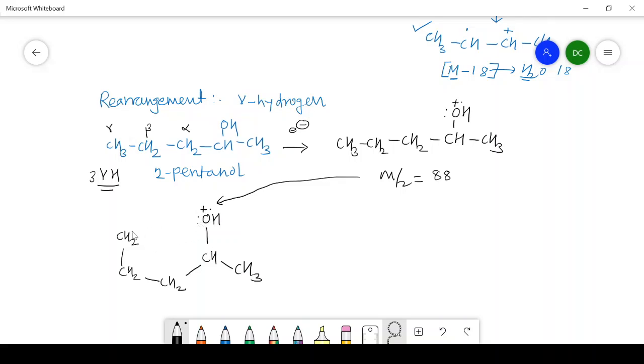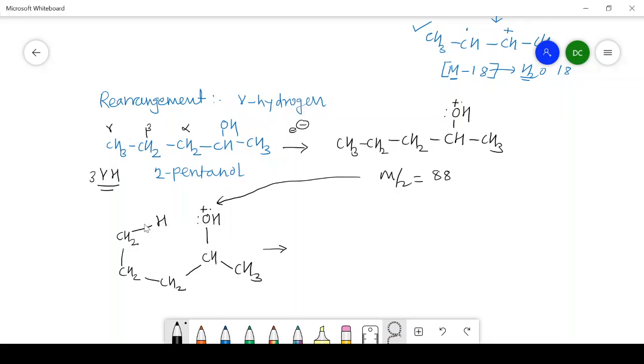And one hydrogen I will write like this. Now you can look at the structure CH3, CH2, CH2, CHOH, CH3, but it is written in such a way that it looks like a six-membered ring, and you can easily see the shifting of gamma hydrogen from carbon to oxygen. How?